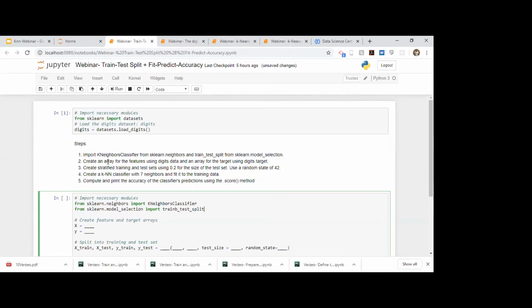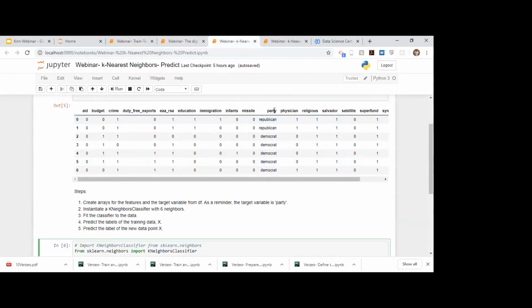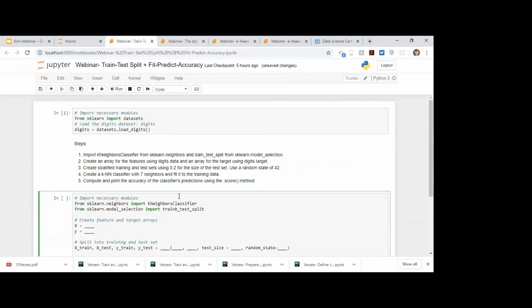The next step says create an array for the features using digits.data and an array for the target using digits.target. So earlier in the previous exercise, we created X and Y, right? Where in the Y, the target column was present, and in the X, all the other columns were present. Fortunately, X and Y are already separated in this data set. So X is already available inside a key called data, and Y is already available inside a key called target. So we'll just use that.